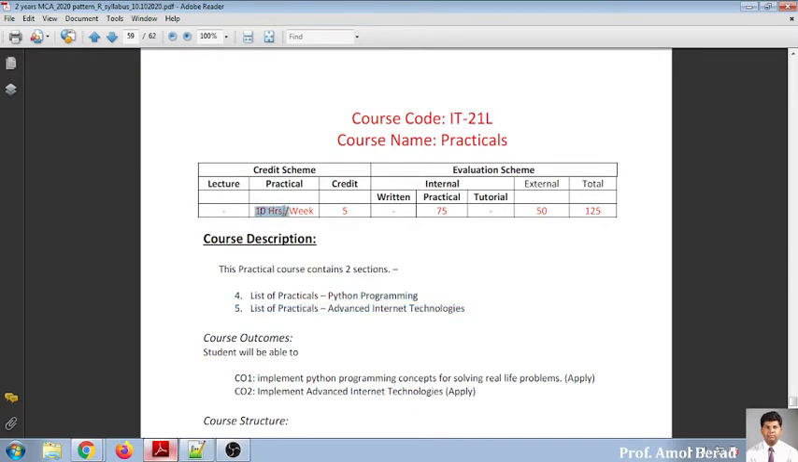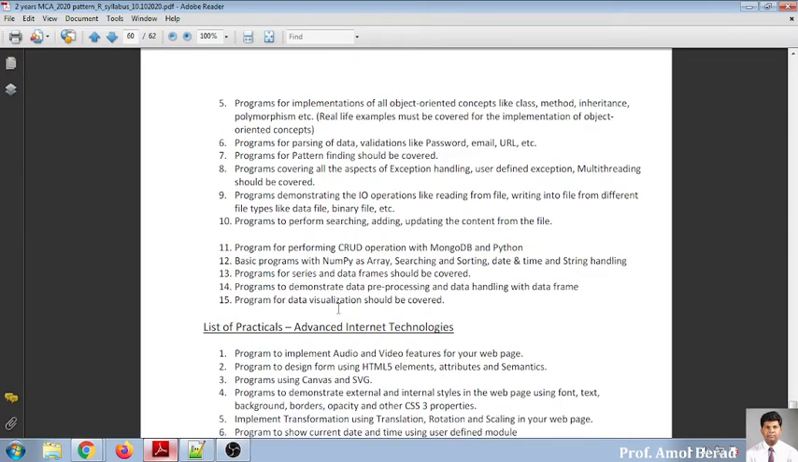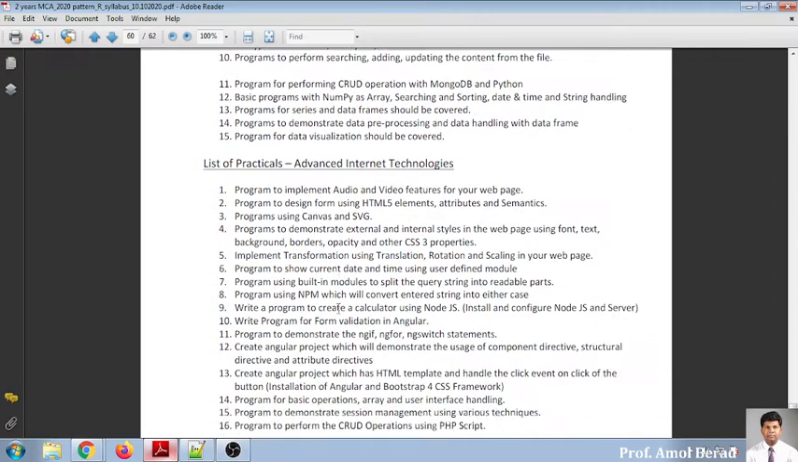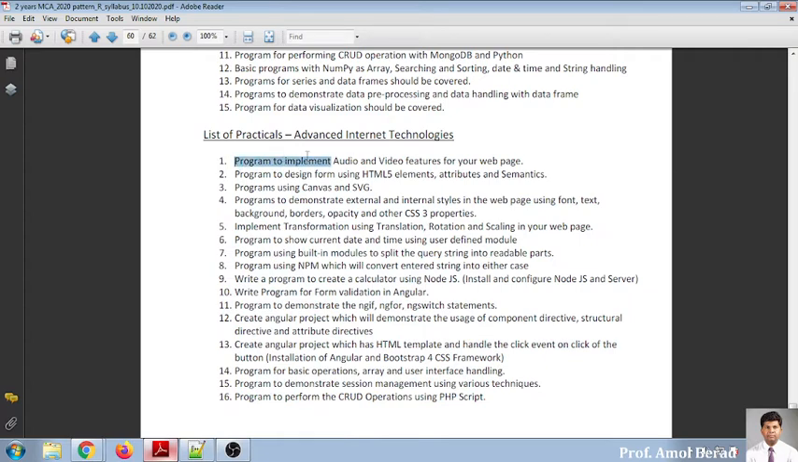So basically 10 hours a week is expected from you to spend on this programming. Now, a ready-made list has been given for this subject. We'll be going for these 16 basic key areas where people are expecting that you should be prepared. As far as this chapter is concerned, that is my first chapter, it has been divided into 3 basic things that you need to understand. The first one is that you have to write a program to implement audio video features in your web pages.